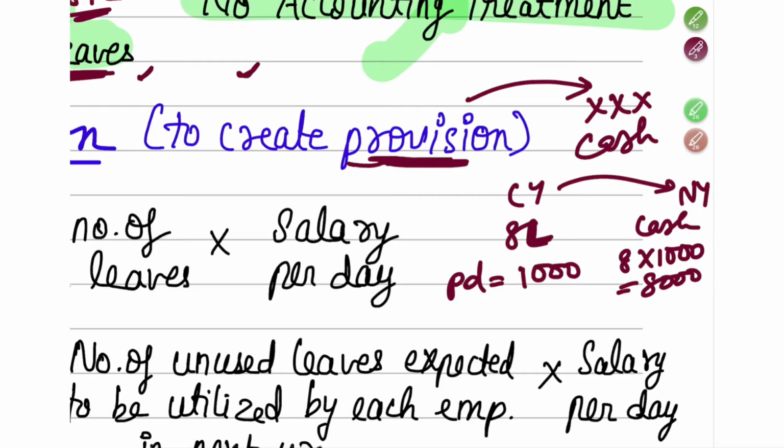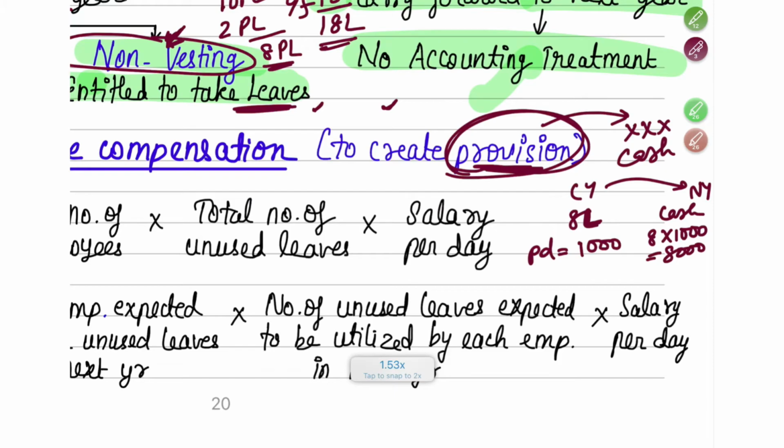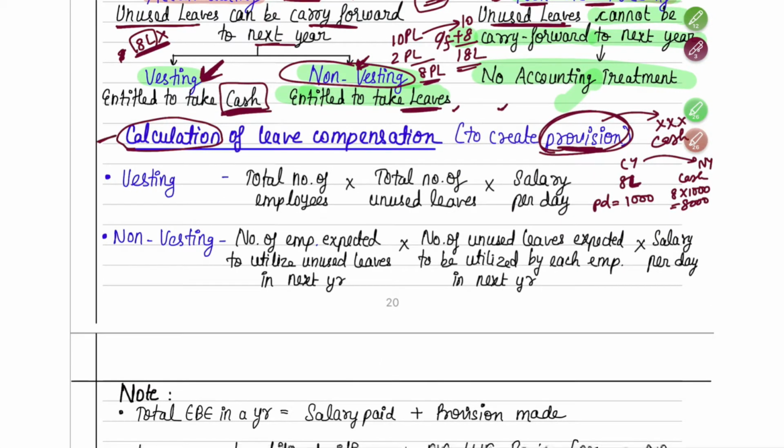So for that, you have to create a provision this year itself, because this year itself you know that next year the company will have to make the payment to the employee. So if you already know, in the current year please make a provision. That is why we are understanding the calculation of this leave compensation.